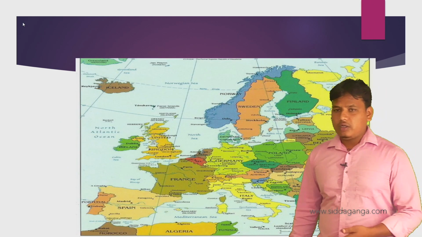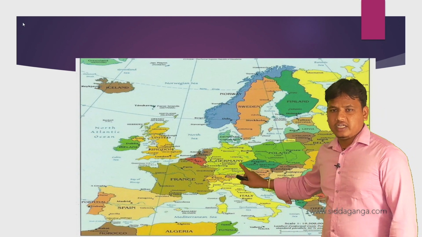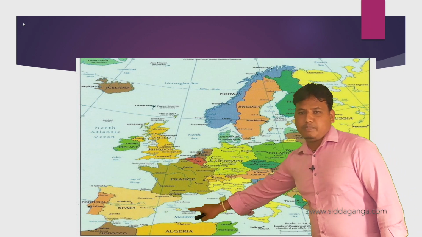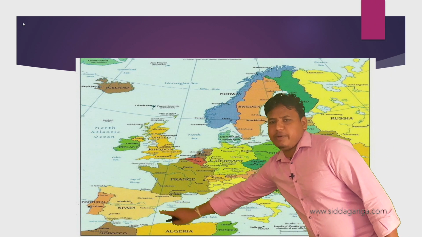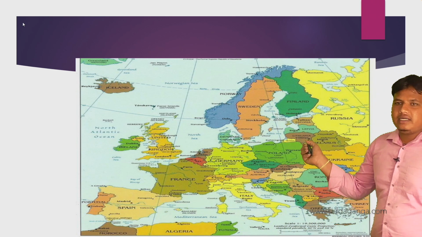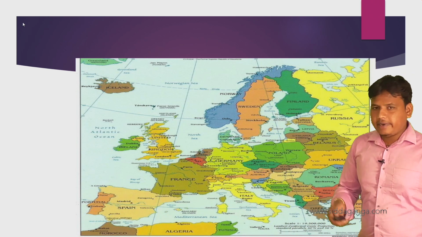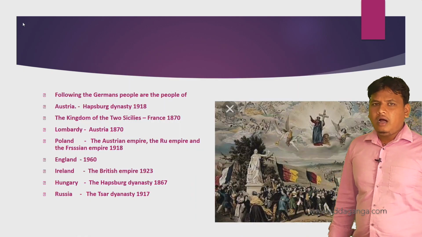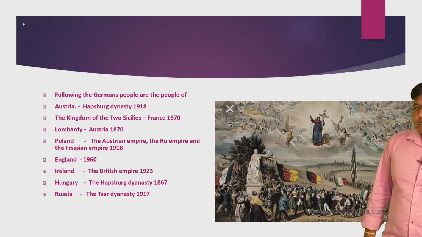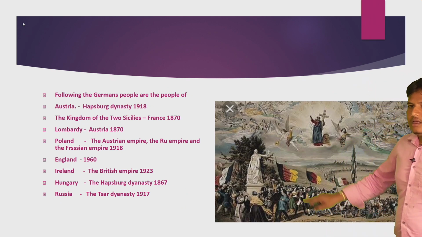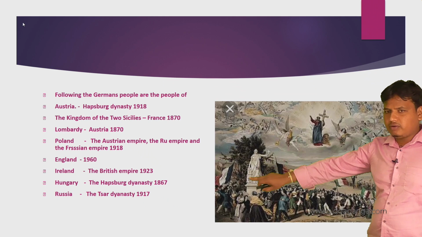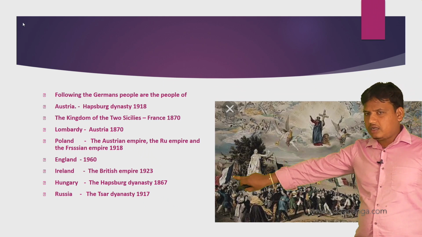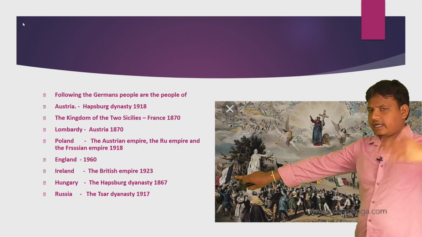You know that here this is Germany and next France, next one is Spain, and next one is Poland. Let us see one by one. Poland, this is Poland. And next, following the German people, the people of Austria. The first one is, look at the board, see correctly. Which is the first? You have to recognize yourself.